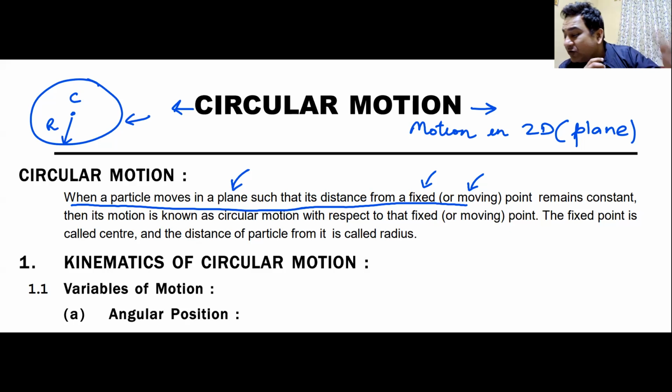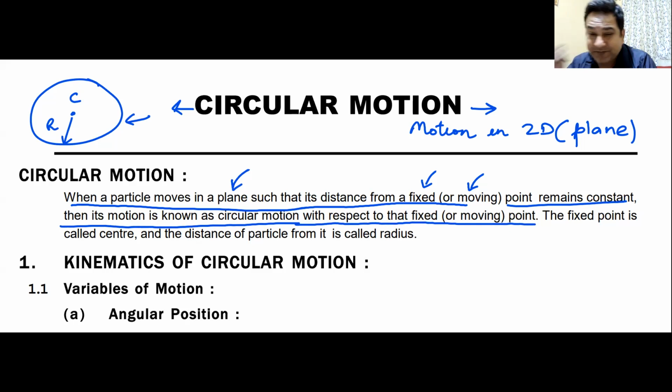So when a particle moves in a plane such that its distance from a fixed point remains constant, then its motion is known as circular motion because it will be moving on a circular path. But remember, it will be known as circular motion with respect to that fixed or moving point. Very important point to understand. It is circular motion only with respect to the center of the circle. It is not circular motion with respect to someone else.